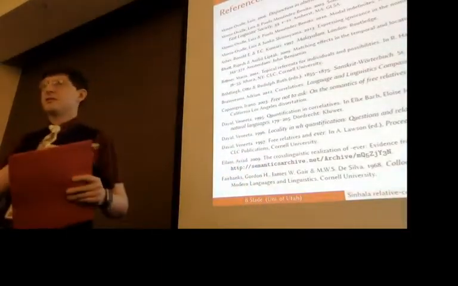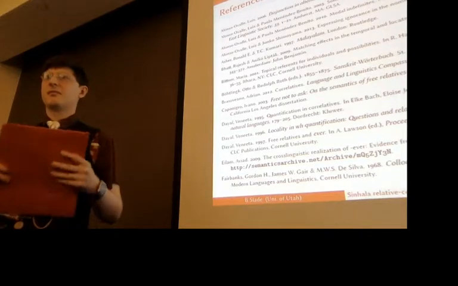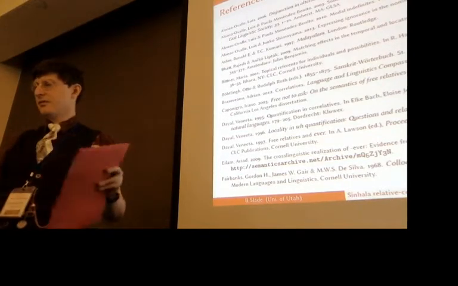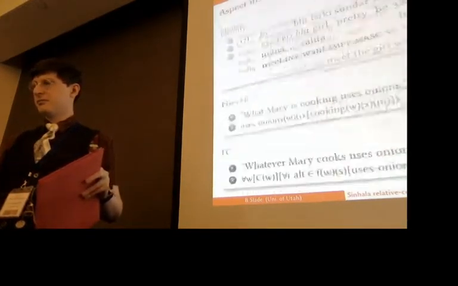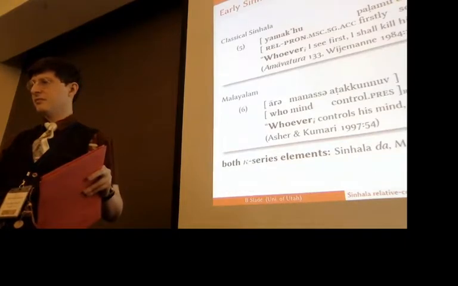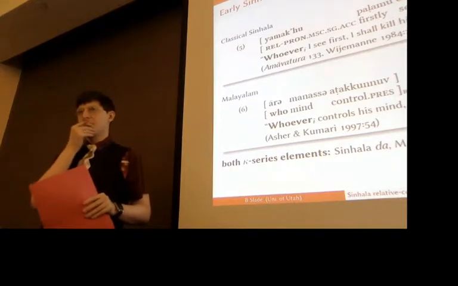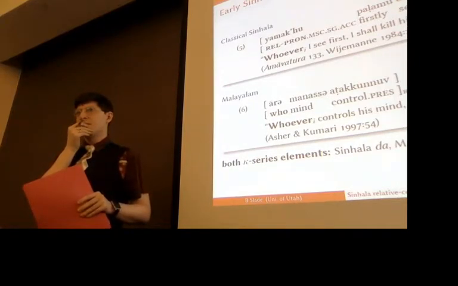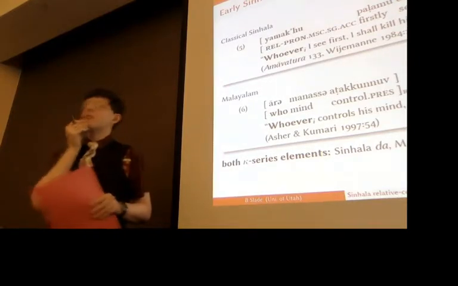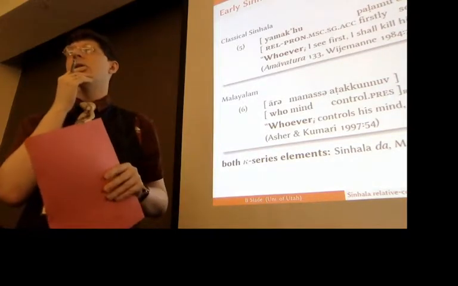Yes. Clarification question. So one of your first examples had something like whoever I see first, but that cannot be an anti-singleton.